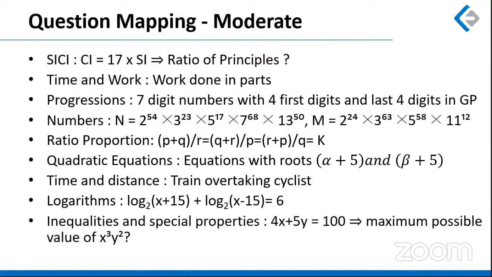Question based on inequalities and special properties, where 4x plus 5y is equal to 100. And we had to find out the maximum possible value of x cubed into y square. So once again, this was a standard textbook question. Once you go through this chapter of special properties, and once you learn how to find maxima and minima, you can approach these kinds of questions very easily. So this, according to me, was a list of moderate level questions.